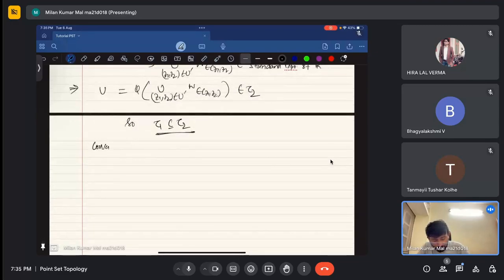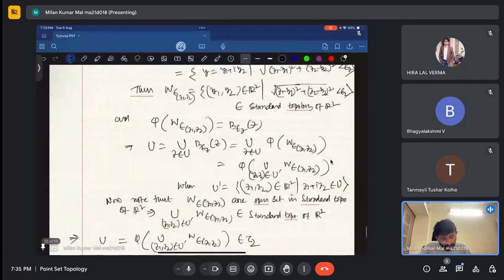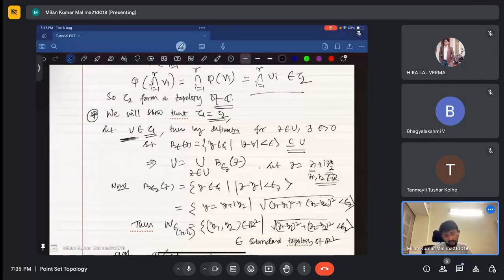Conversely, we have to use the same technique. If some element V is in tau 2, then V will satisfy the open set property. The converse will hold similarly. There is no problem, I think.